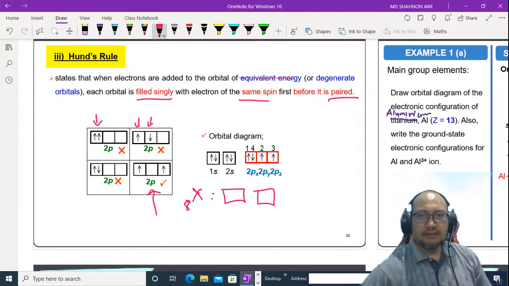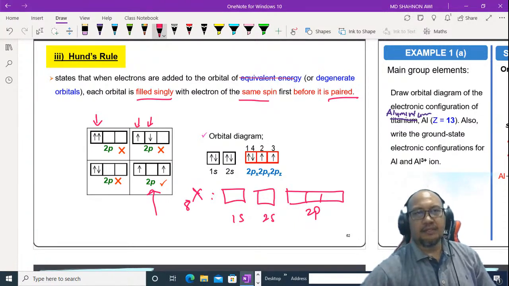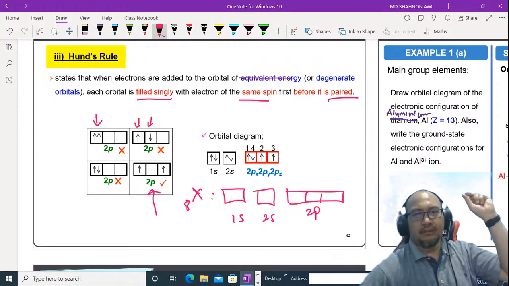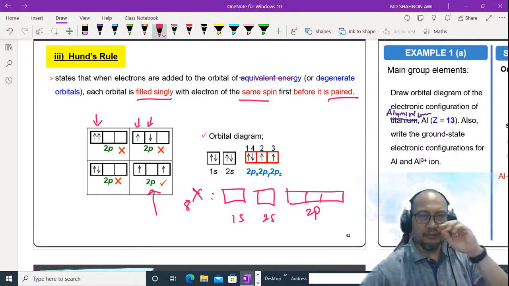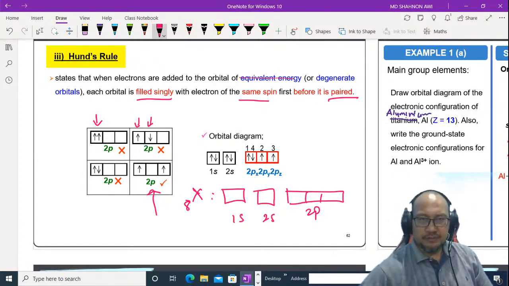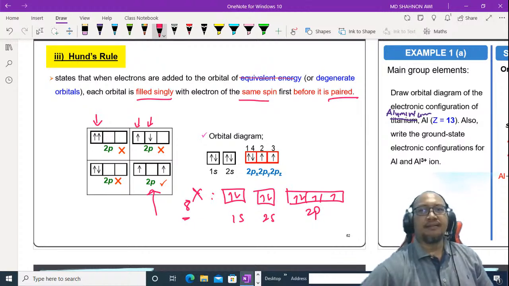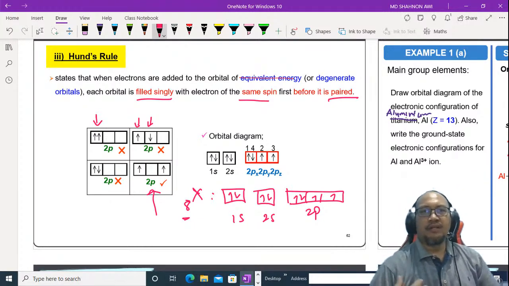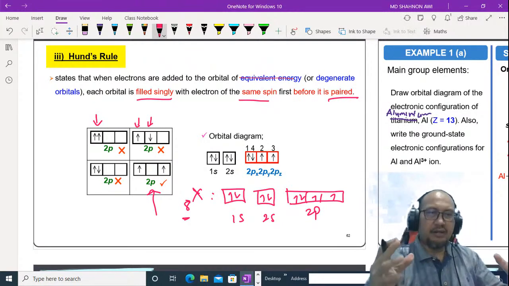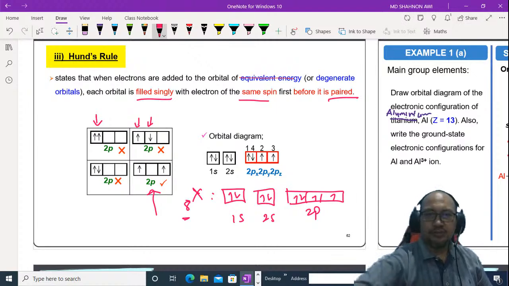Okay, let's say we have 8 electrons. This one is 1s, 2s, and this one is 2p, right? We have 8 electrons. How do we fill according to Hund's rule, the Aufbau principle and the Pauli exclusion principle? Okay, I have 8 electrons: 1, 2, 3, 4, 5, 6, 7, 8. All right, that's how we fill electrons according to the Aufbau principle, the Pauli exclusion principle, and Hund's rule.